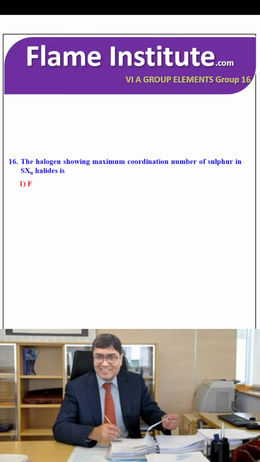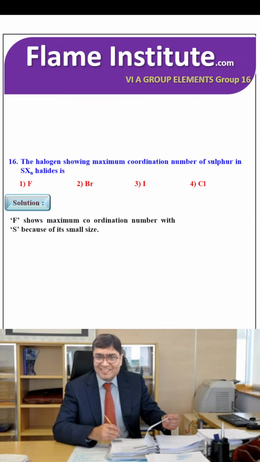The halogen showing maximum coordination number with sulfur in SXn halides is F, Br, I or Cl. F shows the maximum coordination number with S because of its small size. So the first option is the right option.